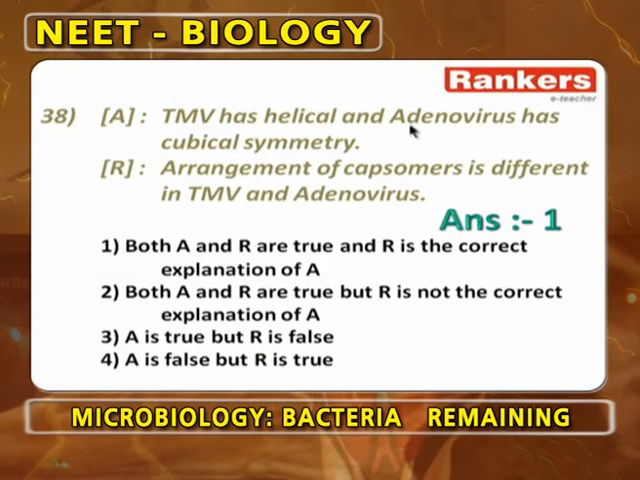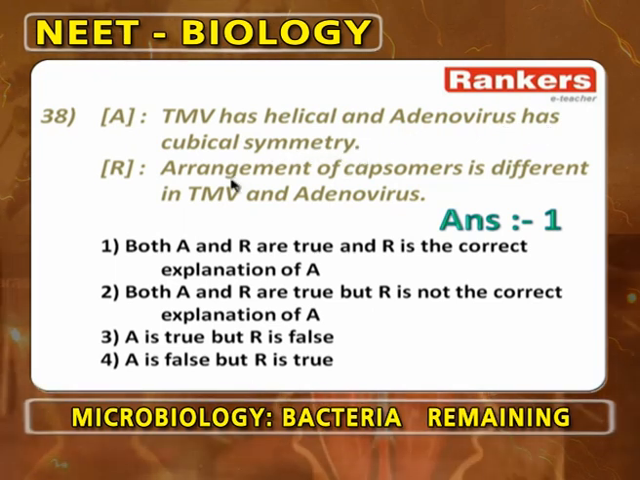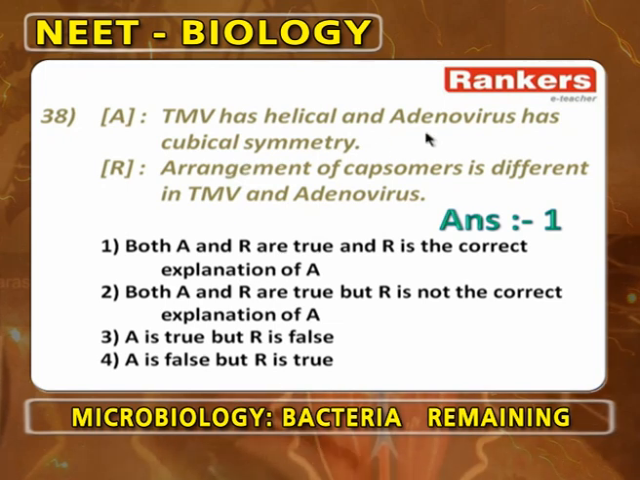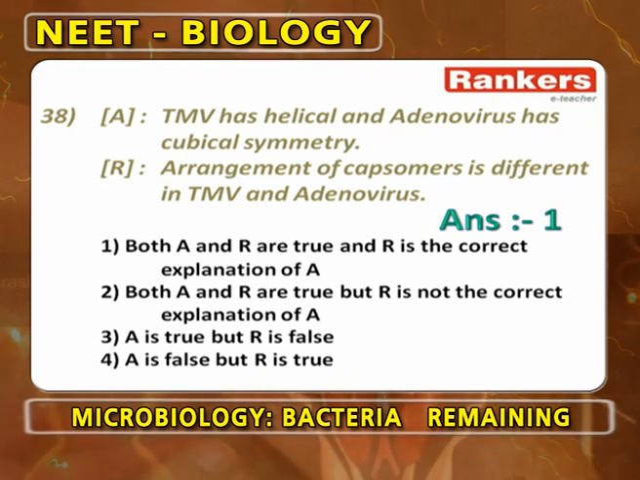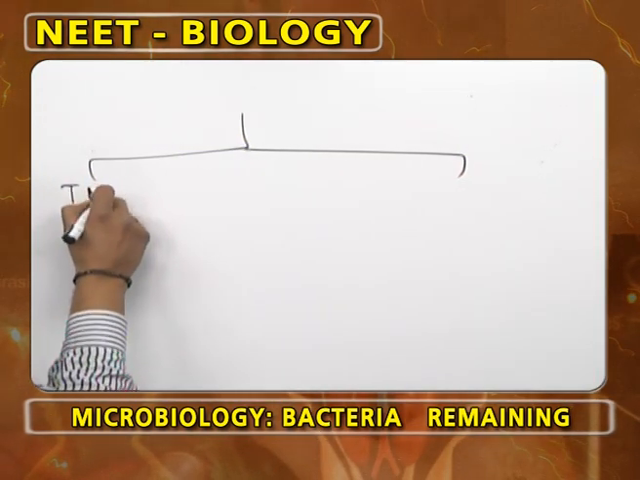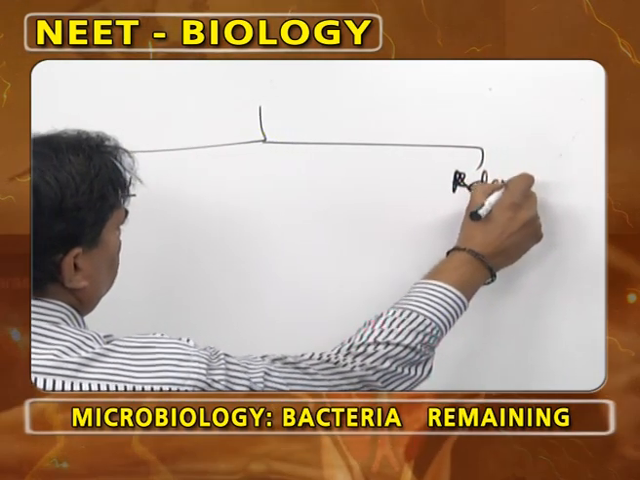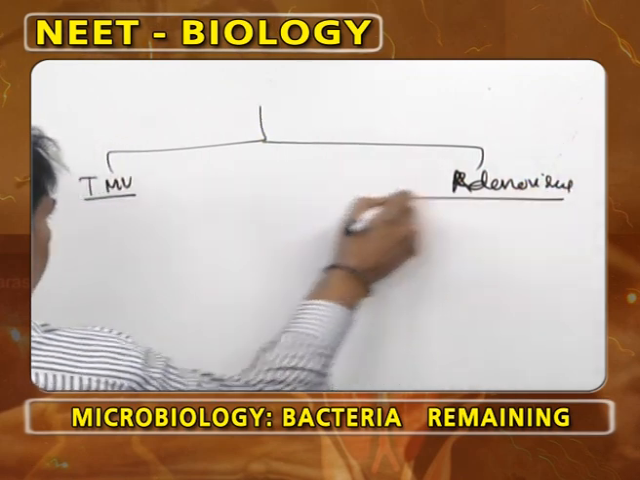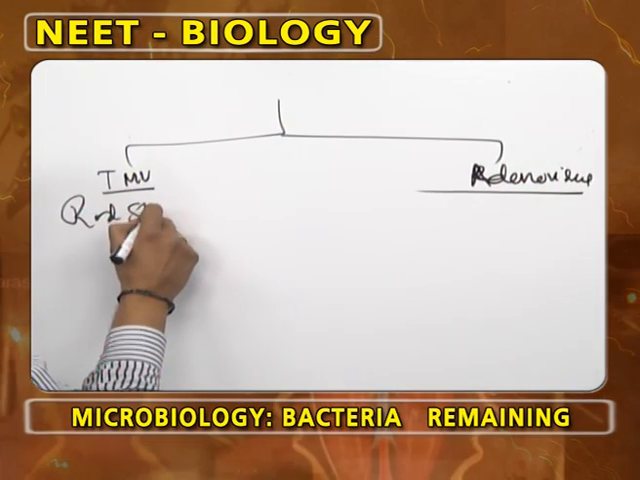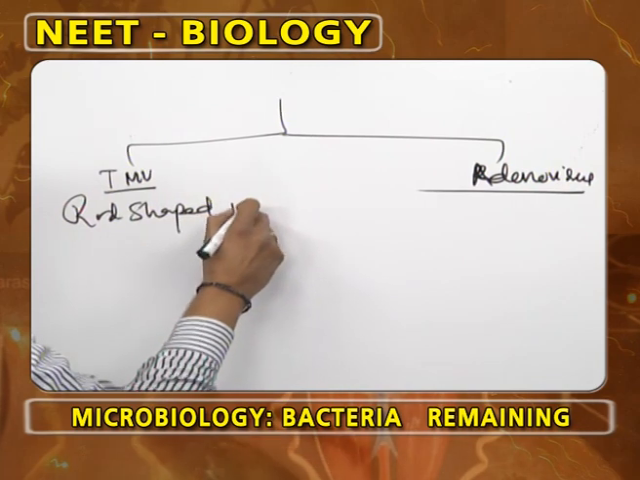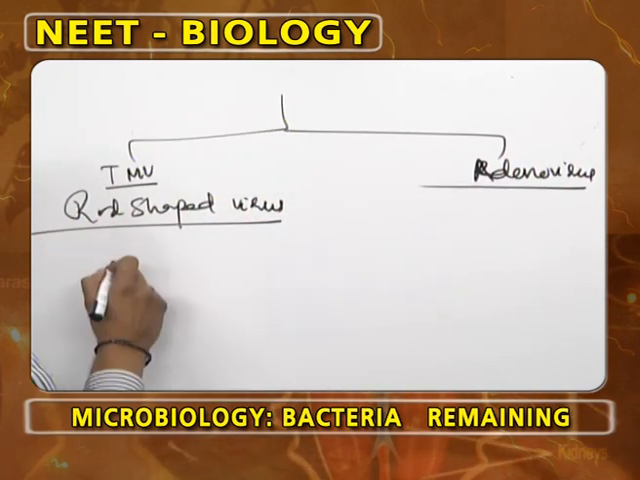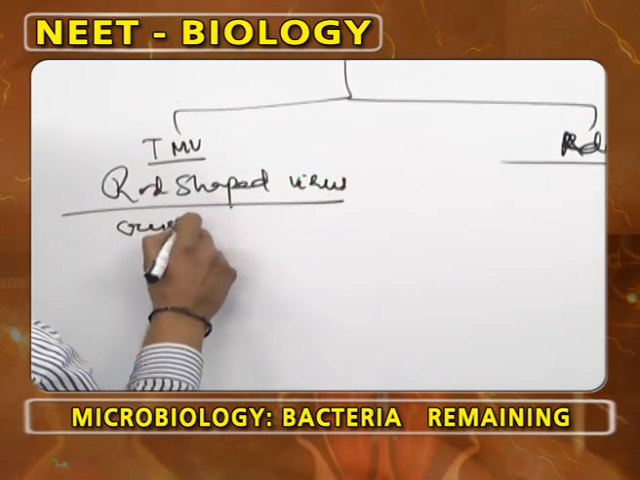TMV has helical and adenovirus has cubical symmetry. TMV, tobacco mosaic virus, has helical symmetry. Adenovirus has cubical symmetry. The arrangement of capsomeres is different in TMV and adenovirus. Just now we explained tobacco mosaic virus and adenovirus. Tobacco mosaic virus is a rod shaped virus which is open on both sides.